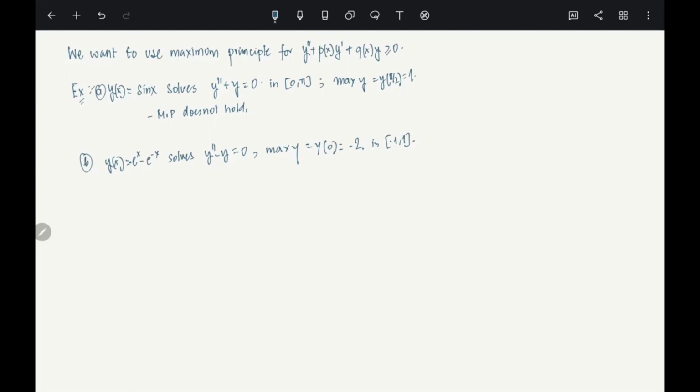Now we can actually work around this problem, so we'll look at a theorem. What does this theorem say?